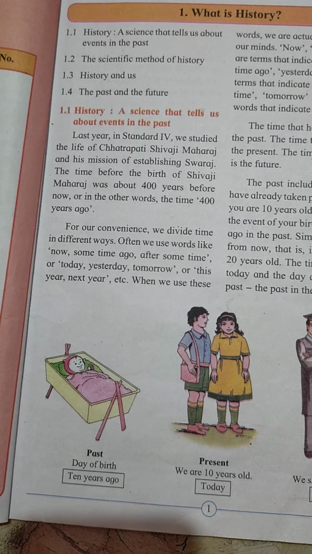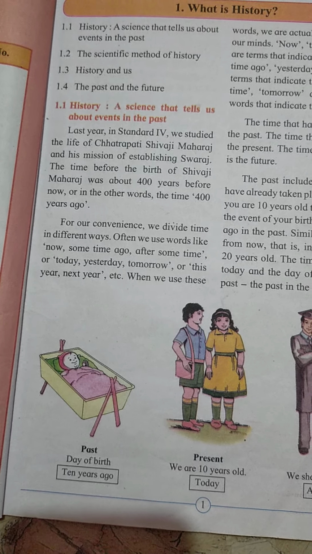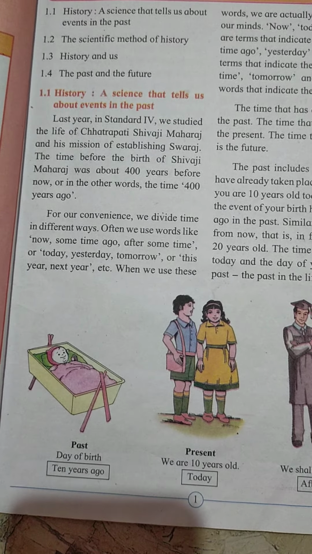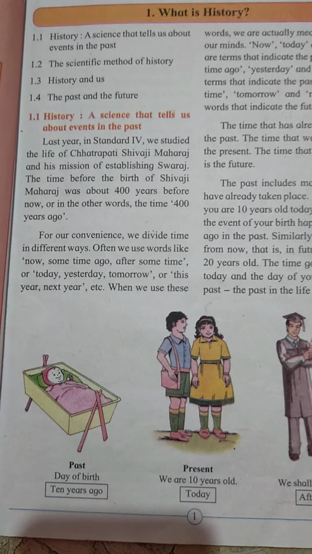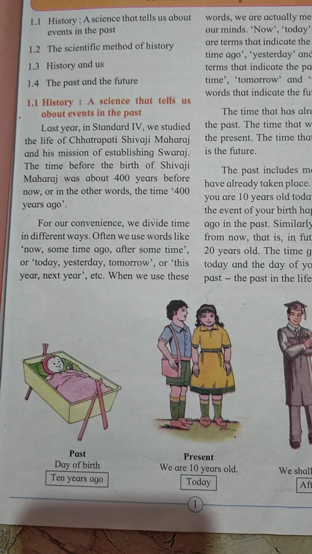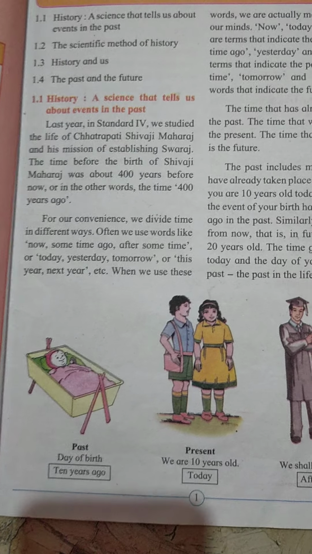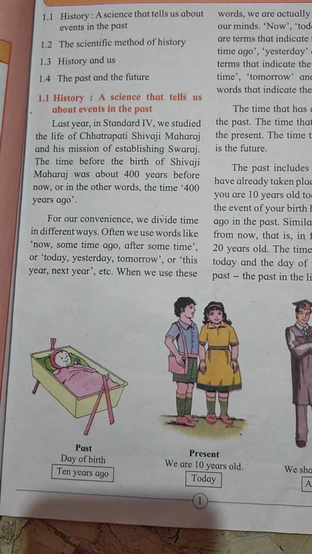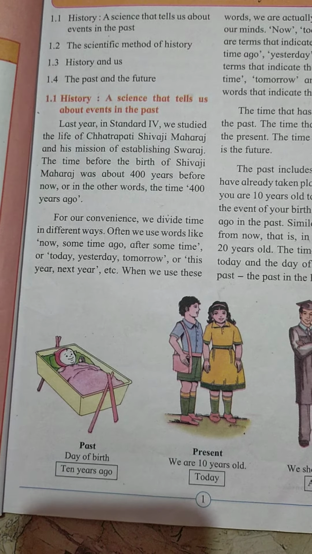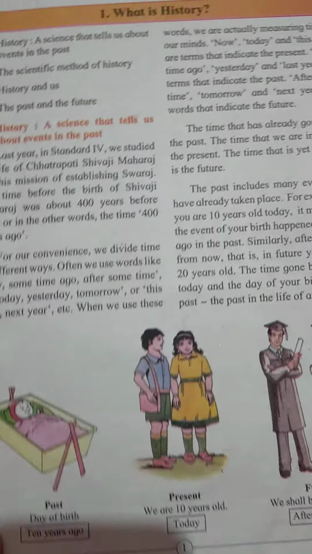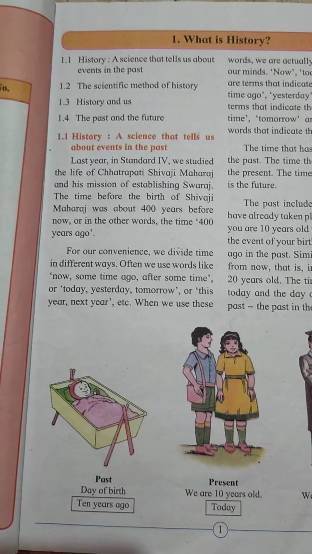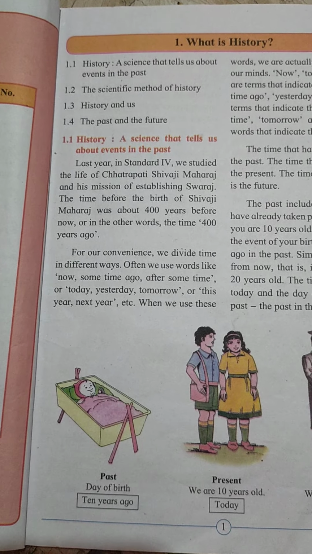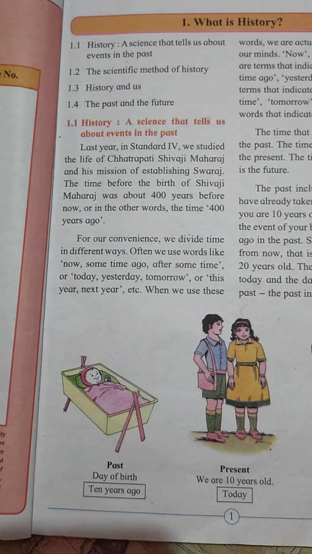The next point is the scientific method of history. The third point is history and us. In this point we will see what is the relation between history and us. Us means human beings, we all. Then the fourth point is the past and the future tense. Now this is our first point: is history a science that tells us about events in the past?